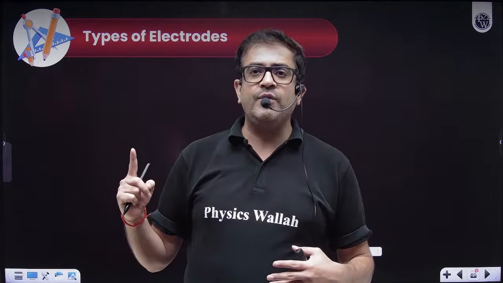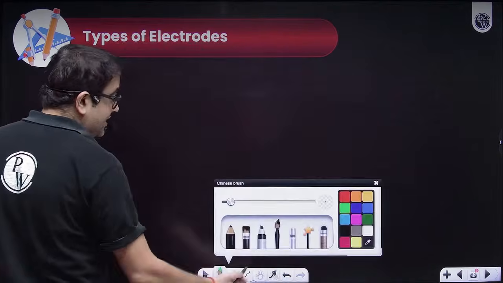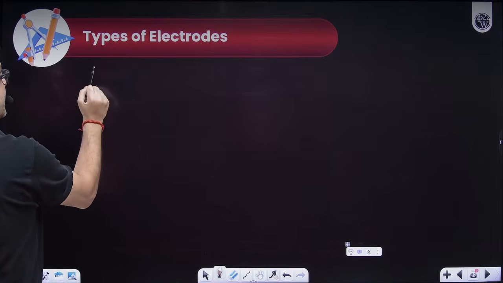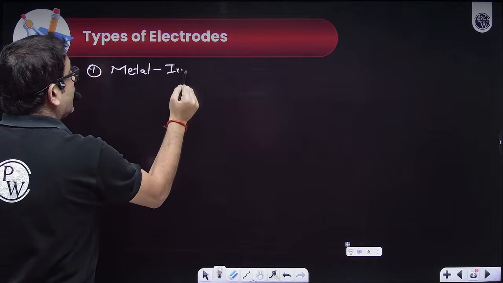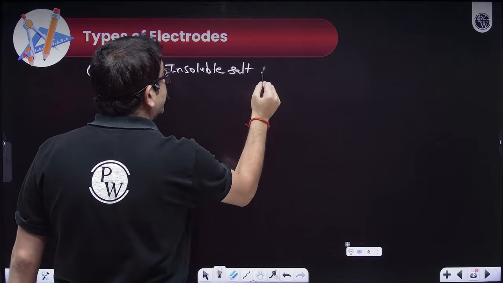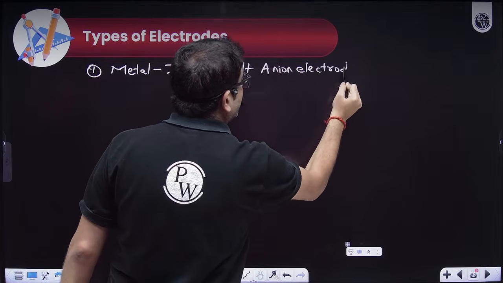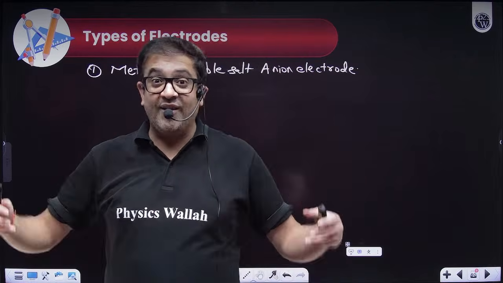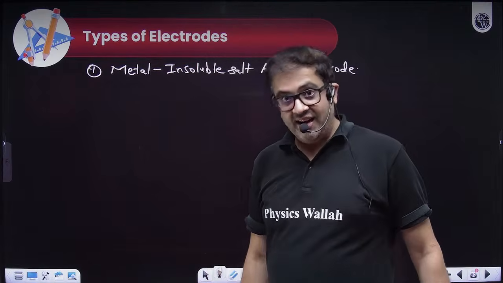For types of electrodes, one point I'm definitely mentioning: the best and most famous type of electrode for JEE Mains and also JEE Advanced is the metal, insoluble salt, anion electrode. Why? Because an insoluble salt will create very few ions, so you have to make the solution conducting. So we add another anion to make the solution conducting.